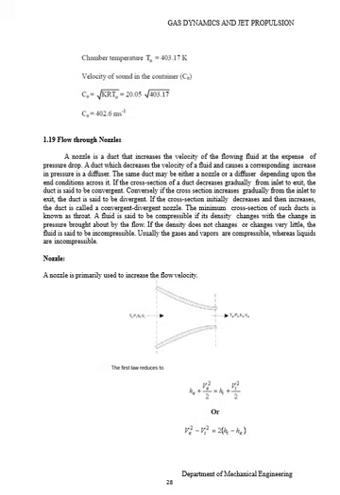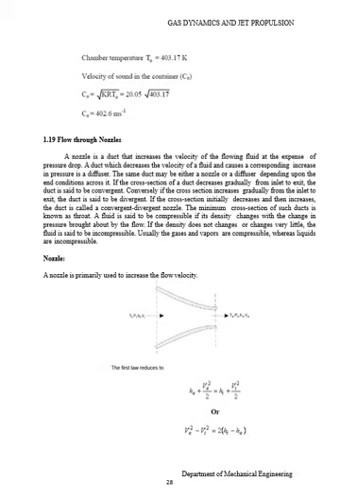A fluid is said to be compressible if its density changes with the changes in pressure brought about by the flow. If the density does not change or changes very little, the fluid is said to be incompressible. Usually gases and vapors are compressible, whereas liquids are incompressible. Here, in the given figure, is a convergent nozzle.